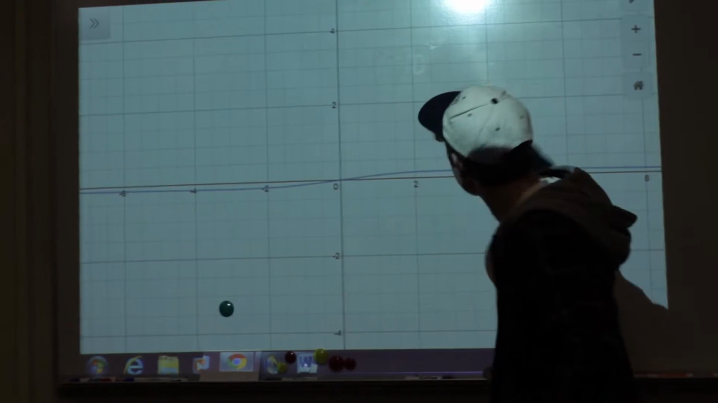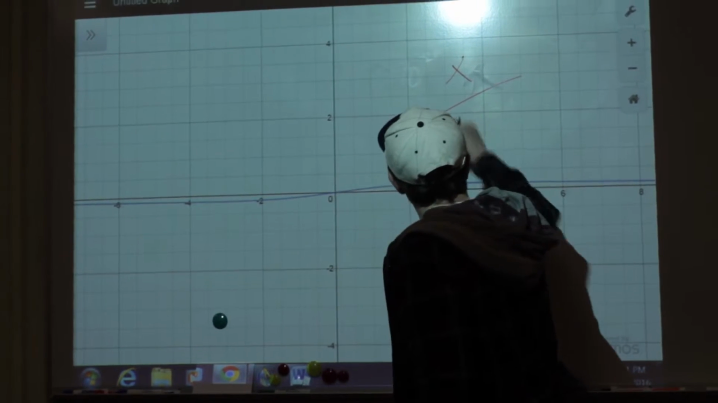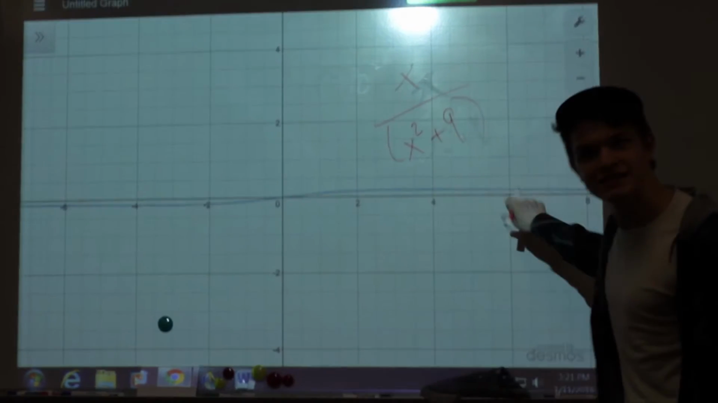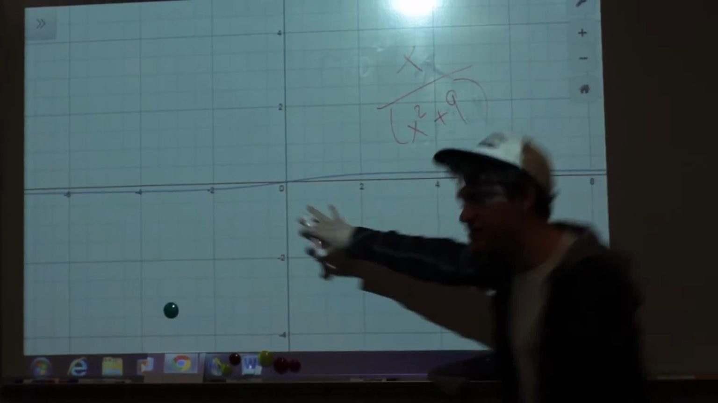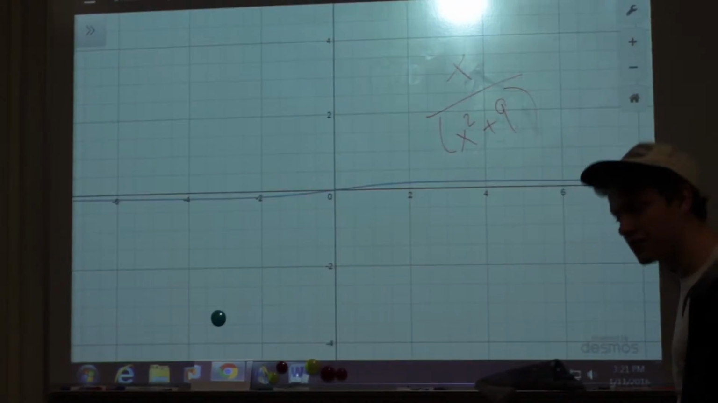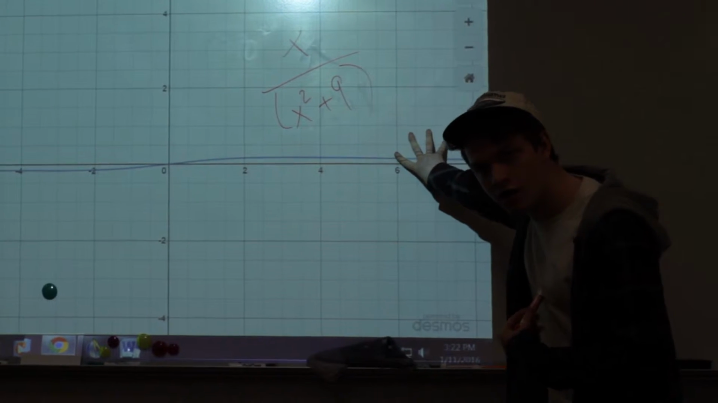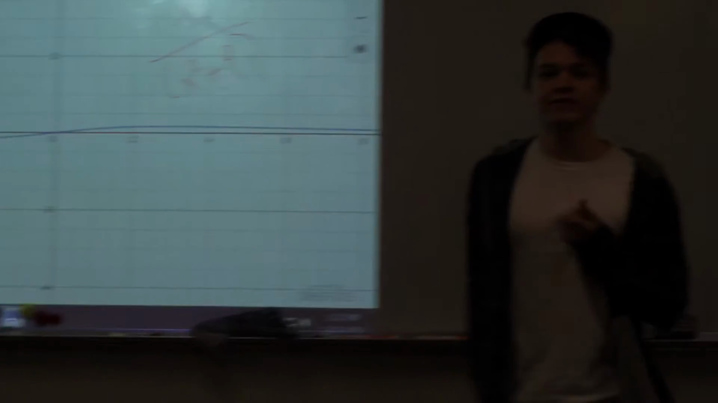Okay, so the equation I got on this wonderful little project that was assigned to us by Miss Dexheimer was x over x squared plus 9. Right here, we see the equation. This is the graph of the equation. And the specific candidate that this graph represents is that of Lindsey Graham.